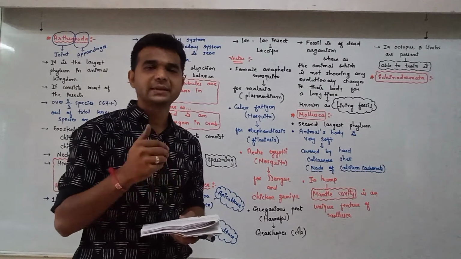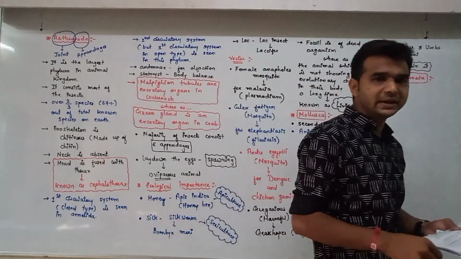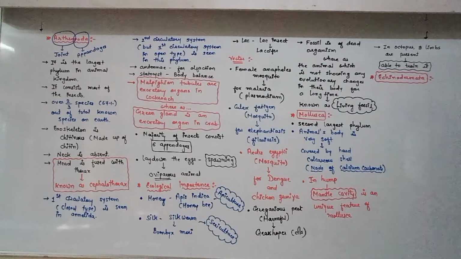Dermata means skin. Spines on skin, on the whole body, is known as Echinodermata. Okay? The animals have an endoskeleton.